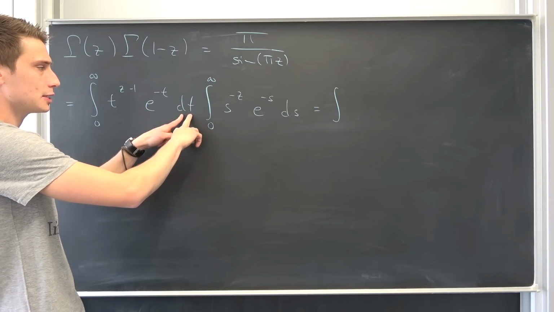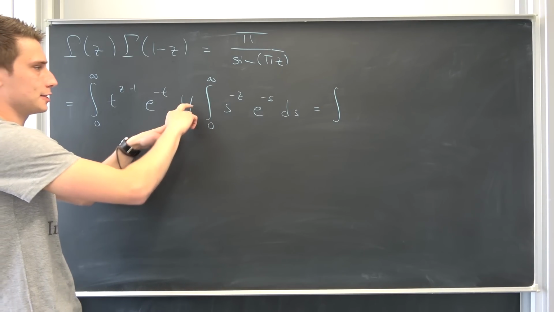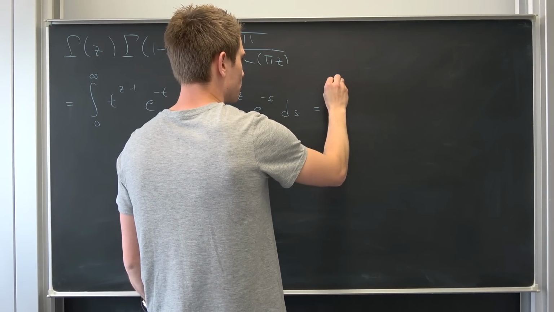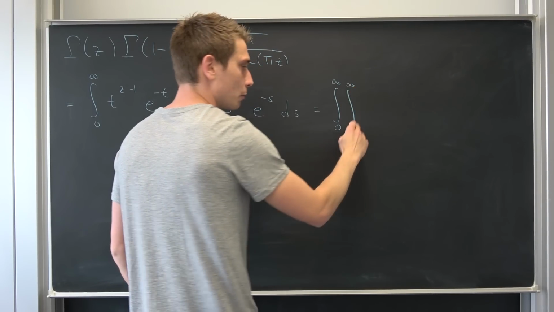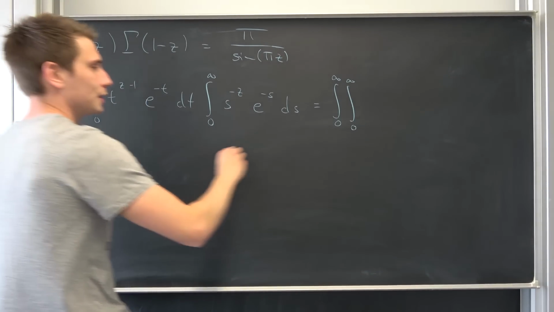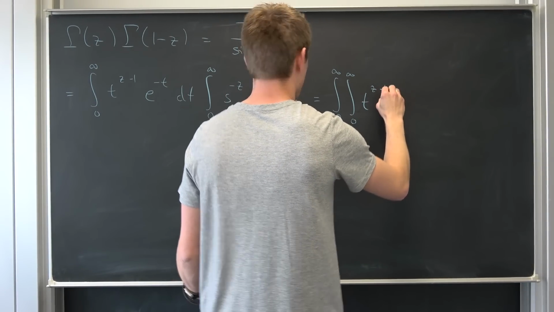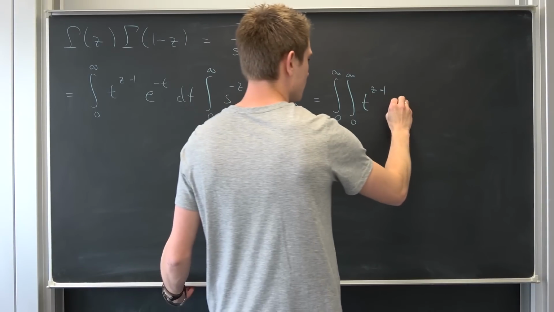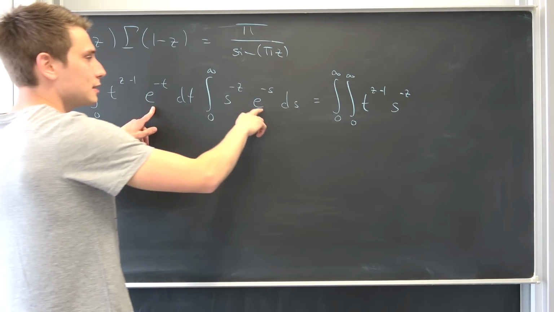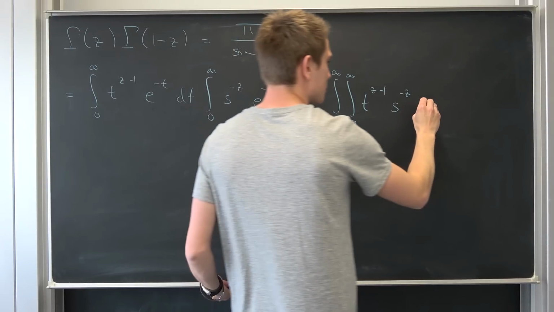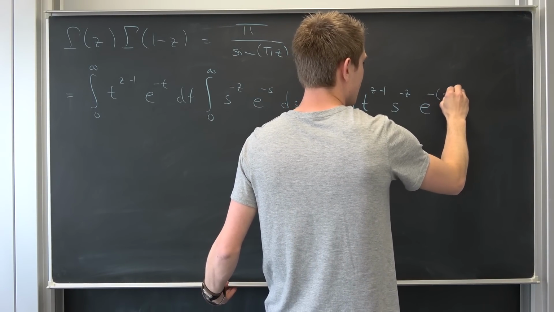At first, our outer integral is with respect to t, meaning we have an integral from 0 to infinity with respect to t, of an integral from 0 to infinity with respect to s, of t to the z minus 1 power times s to the negative z power, e to the negative t, and e to the negative s. We can bring this together as e to the negative s plus t.